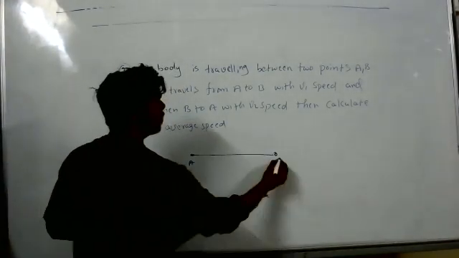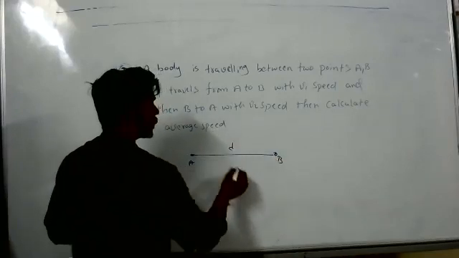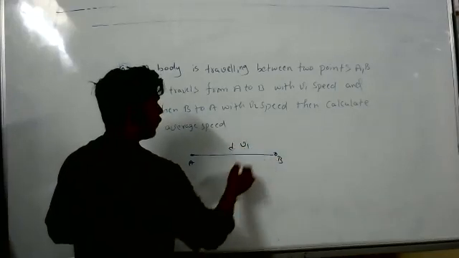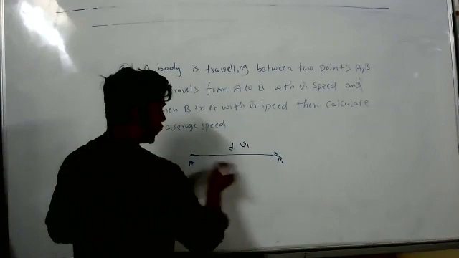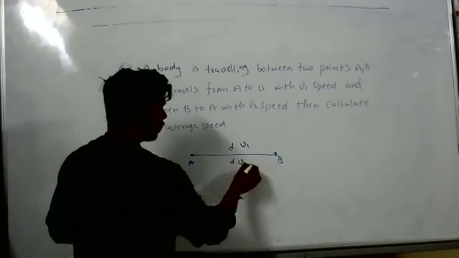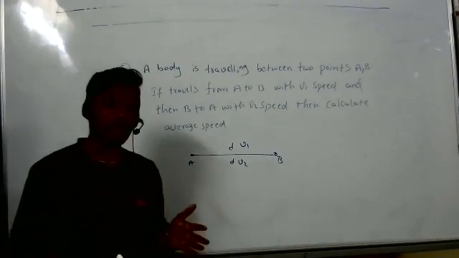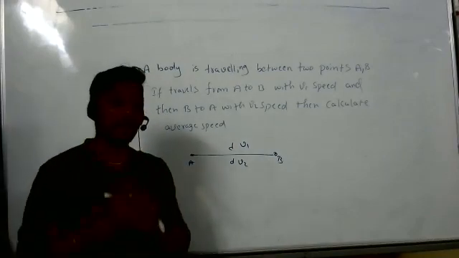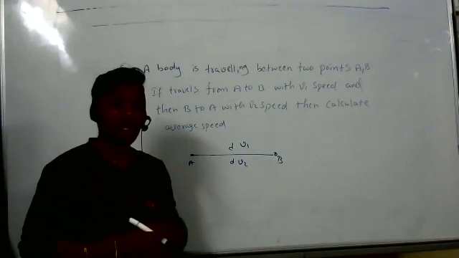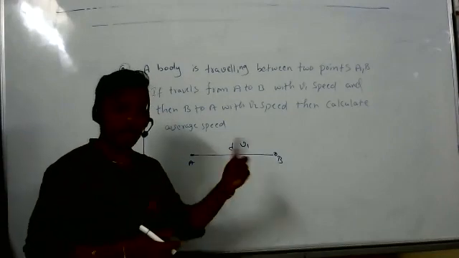A to B, D distance, speed is V1, and B to A also D distance with V2. So here distances are equal. Before also distances were equal, half of the distance, half of the distance. Speeds are different, distances are equal.